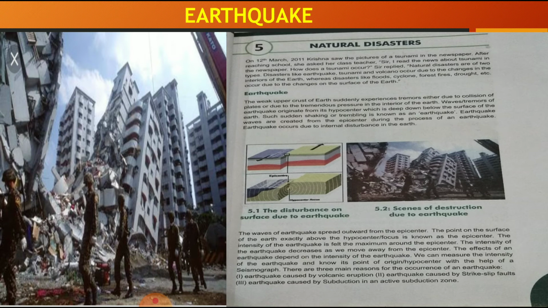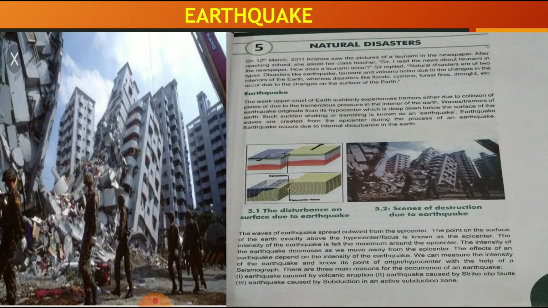So basically earthquakes are taking place, and they can also take place inside the waves. The waves and tremors of the earth originate from the hypocenter, which is deep below the surface of the earth. Such sudden shaking or trembling is known as an earthquake. So as we experience the trembling and shaking of the earth, that is known as an earthquake. Earthquake waves are created from the epicenter during the process of an earthquake.